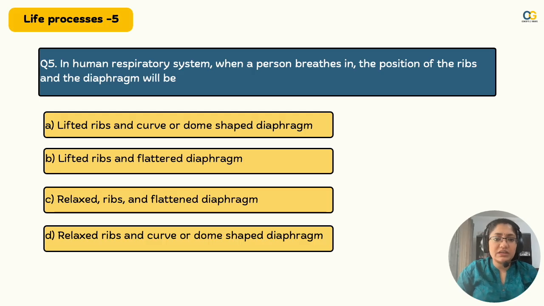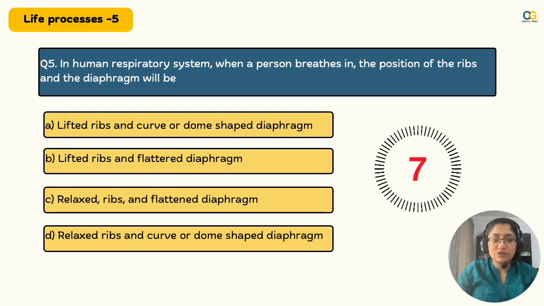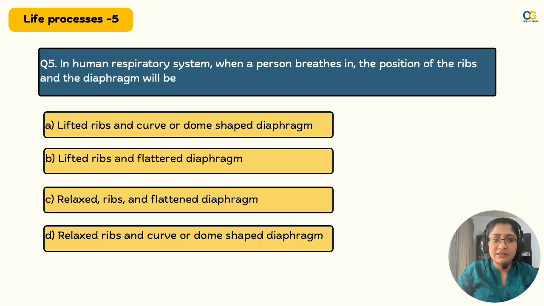In the human respiratory system, when a person breathes in, the position of the ribs and the diaphragm will be. Think through. You would have read it in your textbook somewhere. Or you can try breathing in and seeing. Yes, the right answer is lifted ribs and flattened diaphragm. Well, if you have read the fine font in your textbook, you would have got this right in 1 second for sure. So let's move on to the next one.